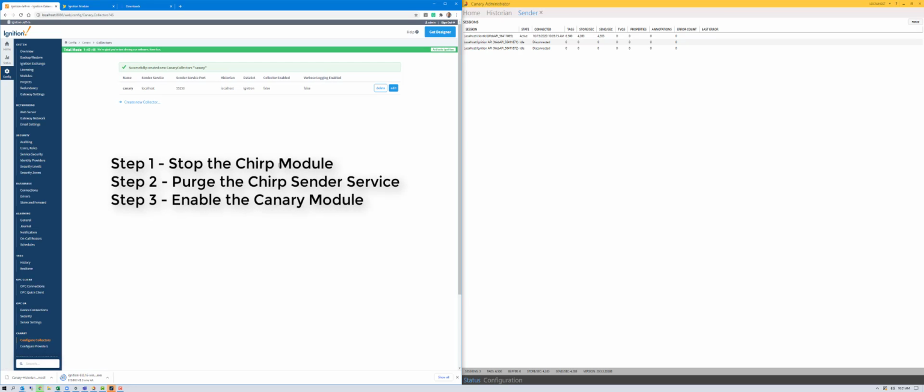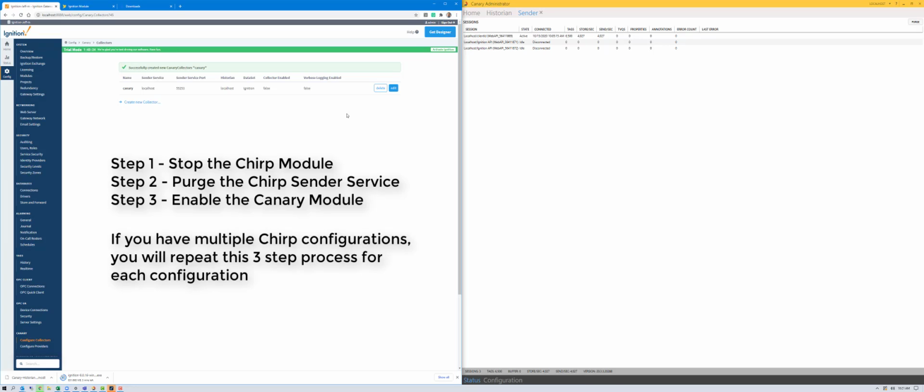We are going to stop the Chirp module from logging. We're going to purge the current sender service session, and then we are going to enable the Canary collector for the new module. Doing it in this order gives me the shortest data gap in switchover, usually about 15 seconds. So again, that order is: we will stop and delete the Chirp session. We will purge the sender service session. Again, it's important to note which one that is. And then we'll start the logging session using the new Canary module.